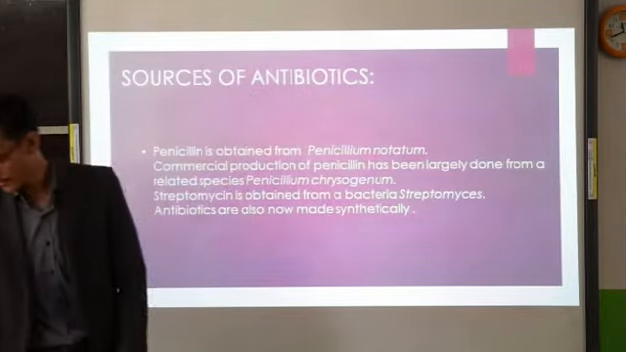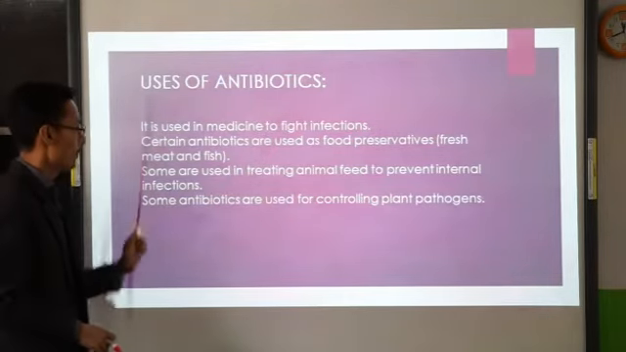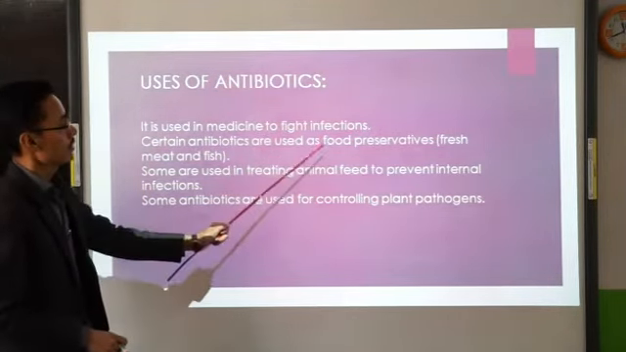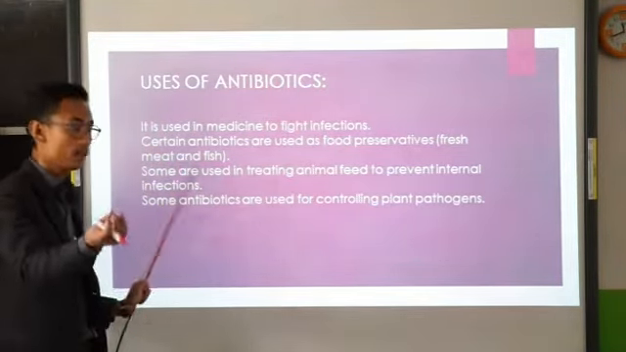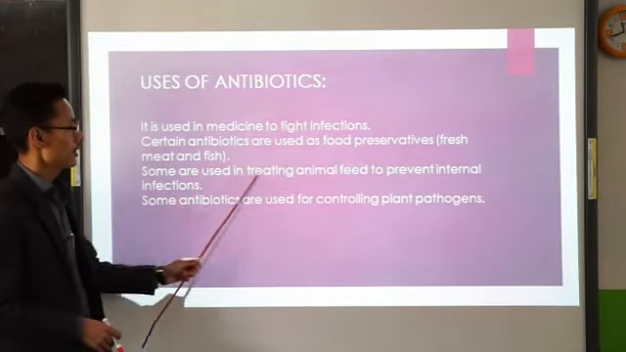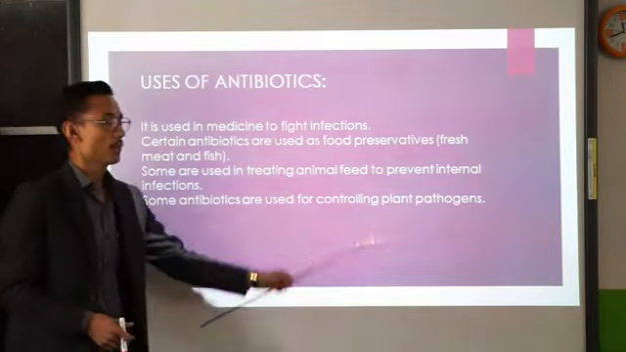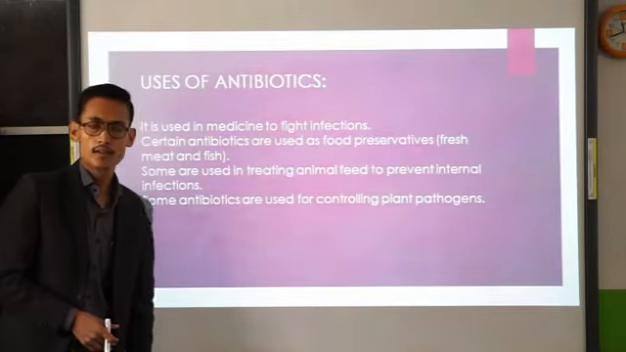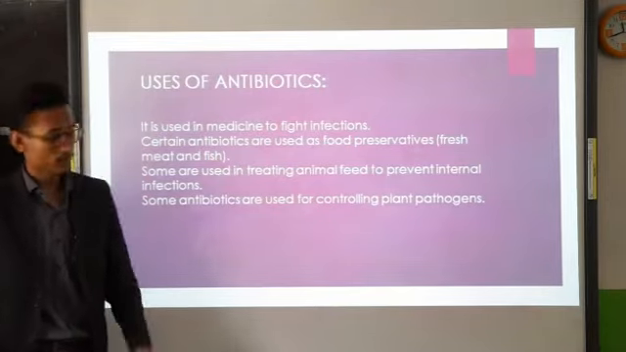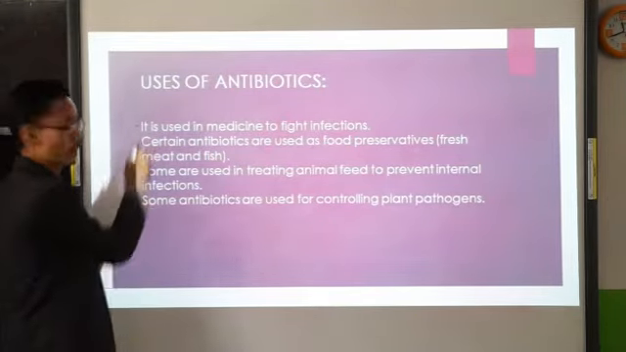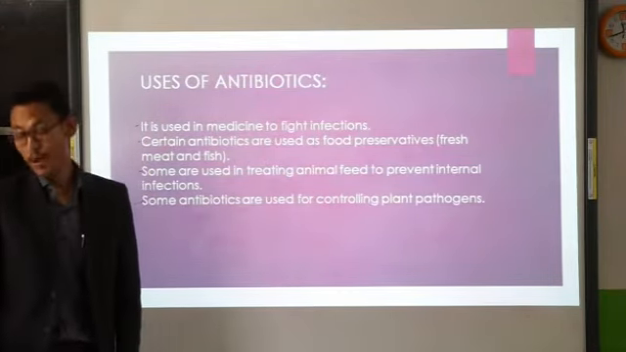The next one. Uses of antibiotics. They are used to fight infections. Number 2. Certain antibiotics are also used as food preservatives. They can be used for the preservation of foods, mainly meat and fish. They are also used in the treatment of animal feed to prevent internal infections, and they are also used to control plant pathogens, which can cause different types of disease in plants. So these are the uses of antibiotics. Clear? So remember the 4 uses. First use, second, third, and fourth.